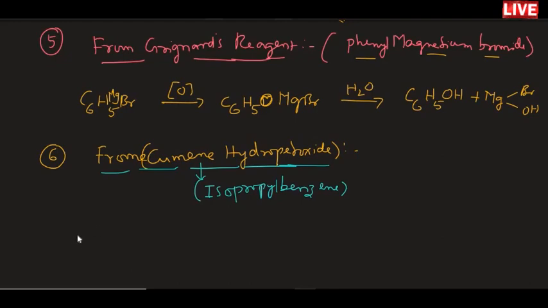Let us see what exactly cumene is. Cumene can first be obtained when benzene is treated with propene. So this is propene. Then what will happen?